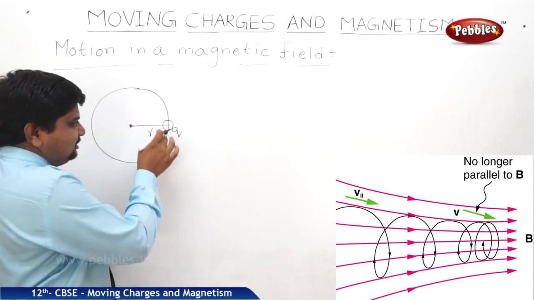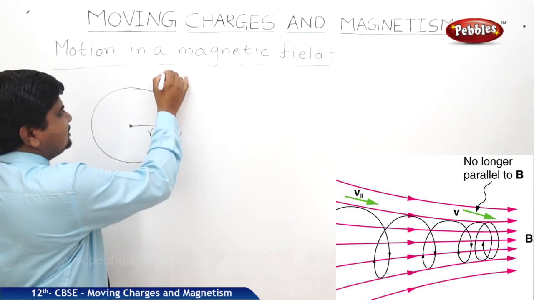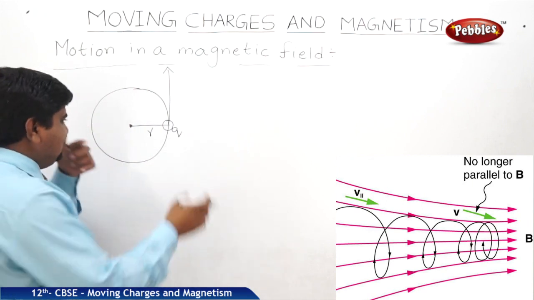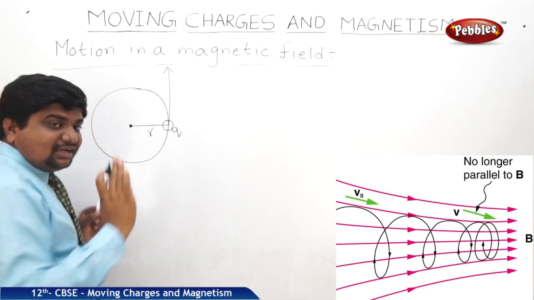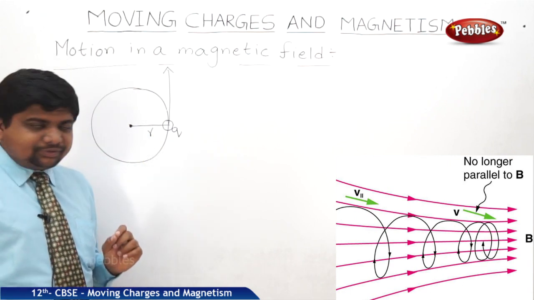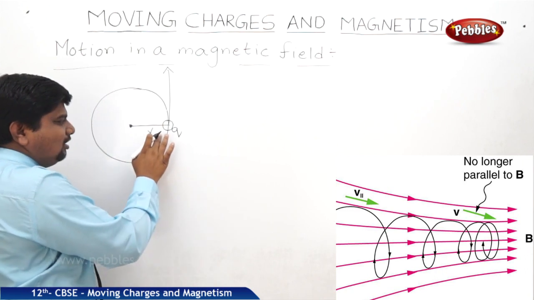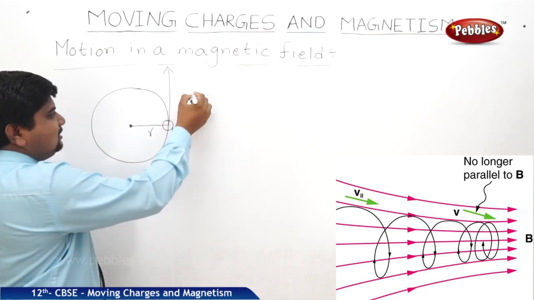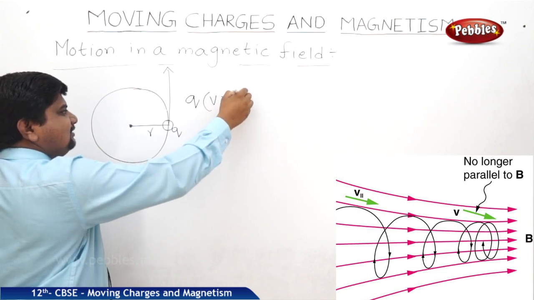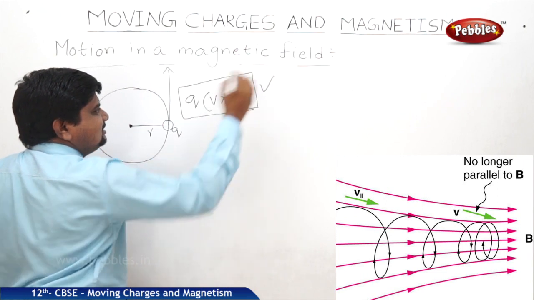Actually, this charge, beyond revolution, should go like this. That is the actual path. Still, it stays on the circular circumference because of centripetal force. Whenever the centripetal force is not acting on the charge, and velocity and magnetic field are perpendicular to each other, then we can write this equation.